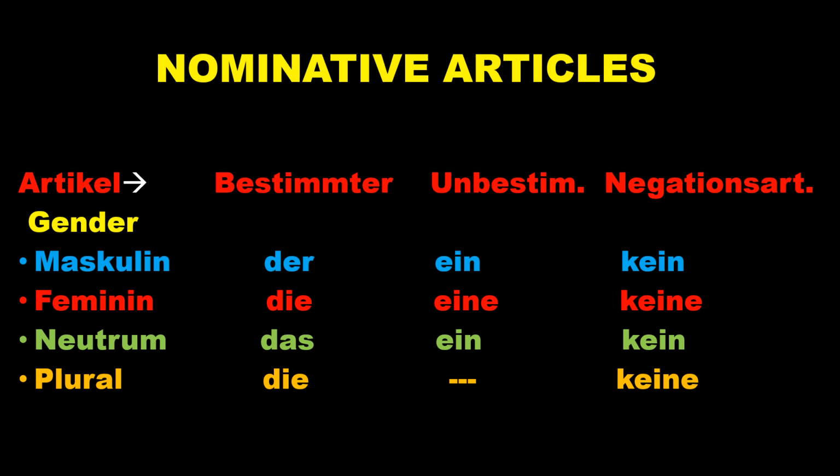So this is the base table of the articles in German language, and it is actually necessary to learn this table by heart, because if you know this table correctly, you can go to the different cases and you can change the articles as per the requirement. But if you do not learn this table, then it will be very difficult for you to go ahead. That is why again I am telling you, please do learn this table by heart. Then it will become really easy for you to jump on the second, third and fourth cases. I have given a comparative table later on, but this is the base table which all of you can learn. Let's go ahead.